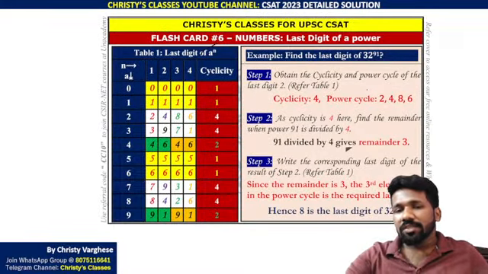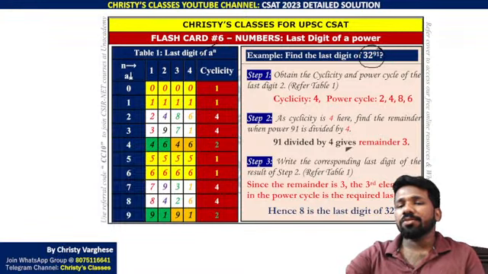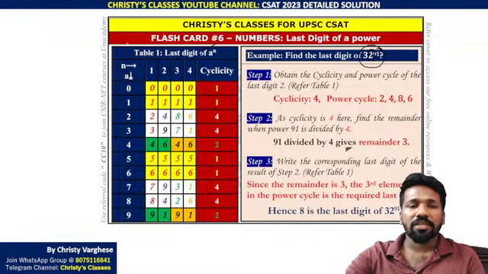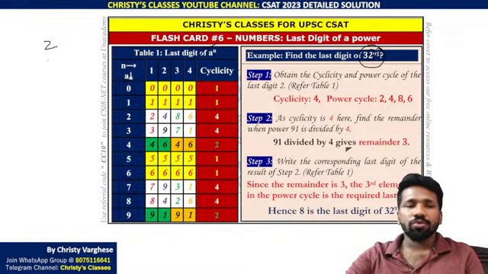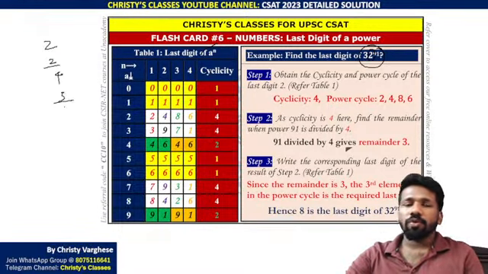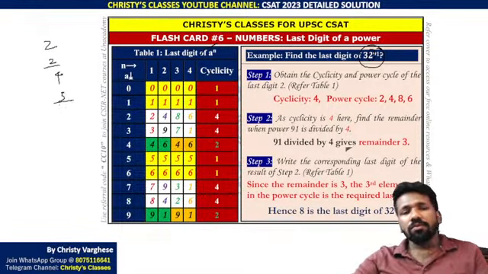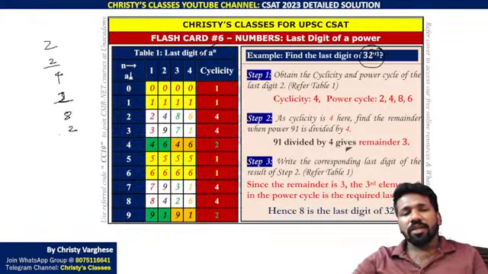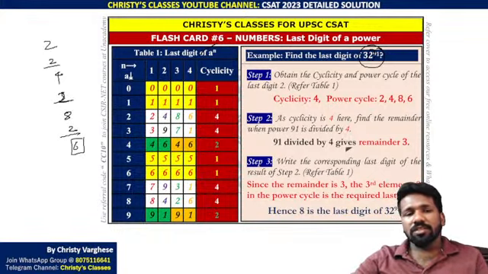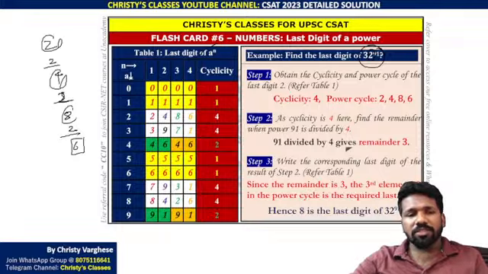This flashcard summarizes the power cycle idea. Like for 32 raised to 91, you take 2 and find 2's power cycle. What is 2's power cycle? 2 raised to 1 has last digit 2. 2 square is 2 into 2, 4; last digit is 4. 2 cube is 2 square into 2, so 4 into 2, 8, last digit 8. 8 into 2 is 16, last digit 6. So look at this: 2, 4, 8, 6. This is the power cycle of 2, because after 6 into 2 you get last digit 2 again, so the cycle started repeating.